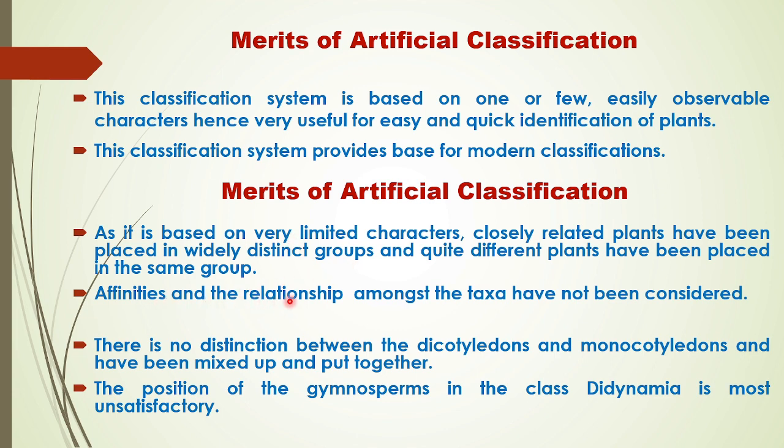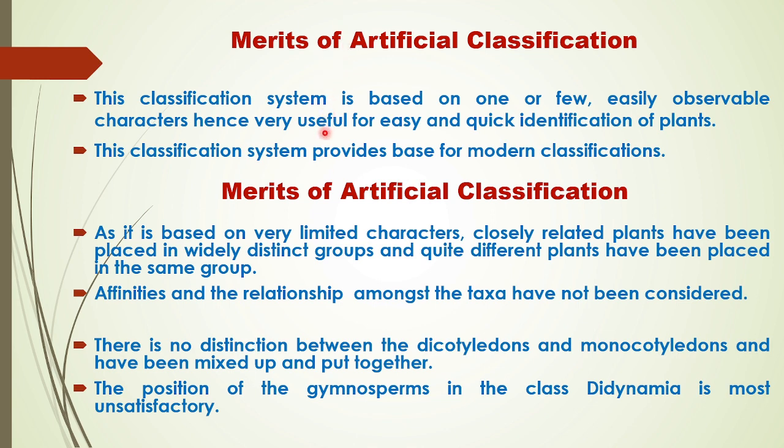Next, affinities and the relationships among the taxa have not been considered. There is no distinction between dicotyledons and monocotyledons, and they have been mixed up and put together. This is again a very important demerit of this classification system. The position of the gymnosperms in the class Didynamia is most unsatisfactory. So all these are the demerits of this classification system.